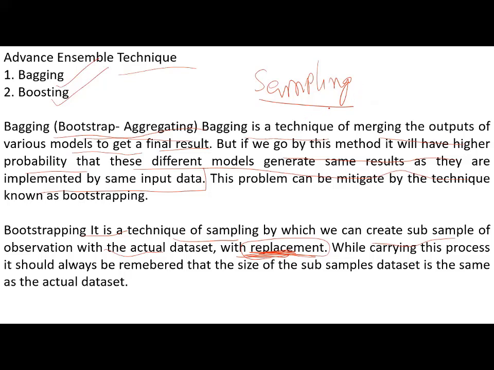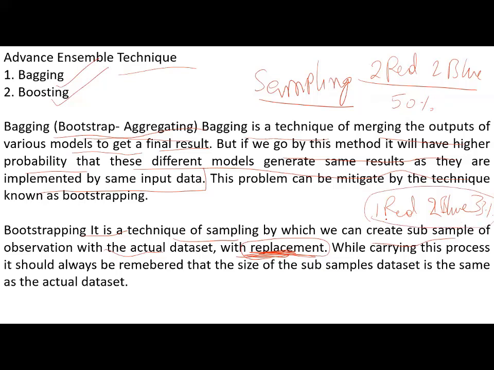We'll see them one by one, right? But with replacement means, for example, if we have 2 red and 2 blue, what is the possibility of getting 1 red? It is 50%. Now if you take out 1 red, how many are there? 1 red and 2 blues. And what is the probability of having a red? It is 1 by 3, that is 0.33. This is without replacement.